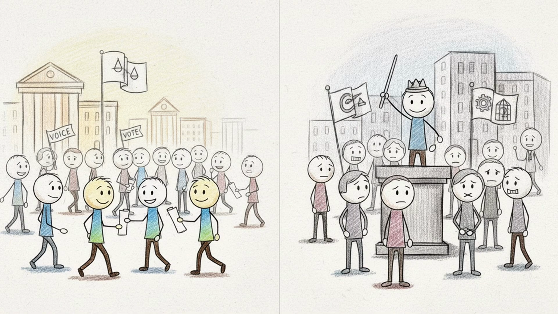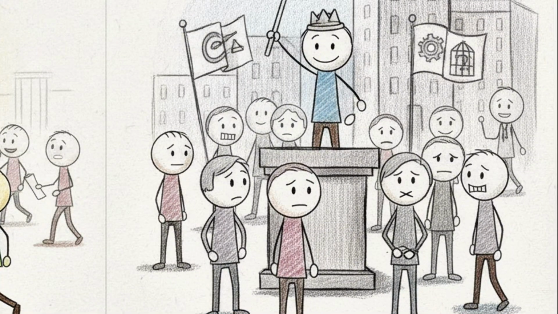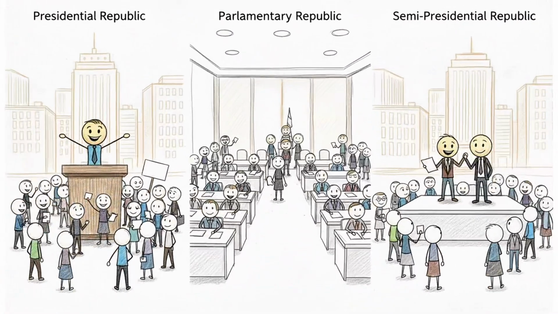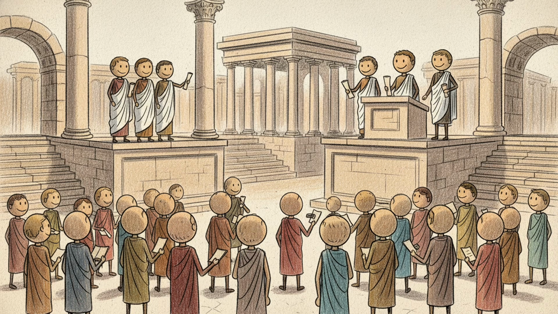However, some countries call themselves republics while still restricting political competition or limiting freedoms. This means that republic describes how leaders are chosen, while democracy describes how much power the people actually have. There are also different types of republics: presidential republics, parliamentary republics, semi-presidential republics. Each one works differently. The concept of a republic dates back to ancient Rome, where citizens elected officials to govern